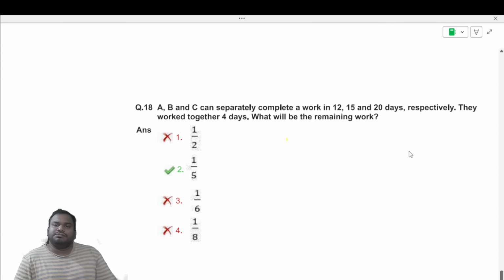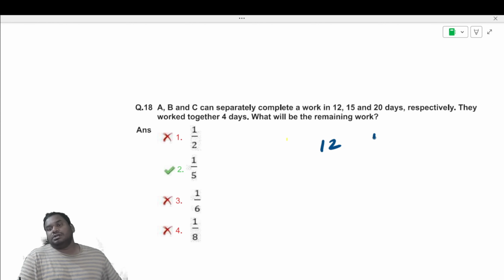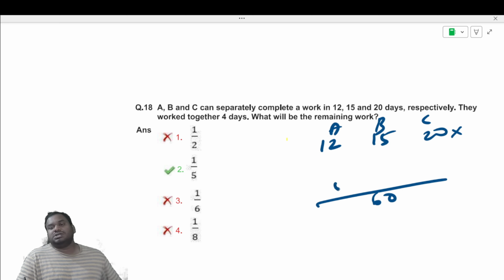A, B and C can separately complete a work in 12, 15 and 20 days. A, B and C worked together for 4 days. So you take the LCM to find out the number of days. 15 into 1, no, cannot. 15 into 2, 30, no. 15 into 3, 45, no. 15 into 4, 60. 60 is divisible by 12, 15 and 20, so 60 is the LCM. 60 by 12 is 5, 60 by 15 is 4, 60 by 20 is 3. These are the efficiencies of A, B and C.